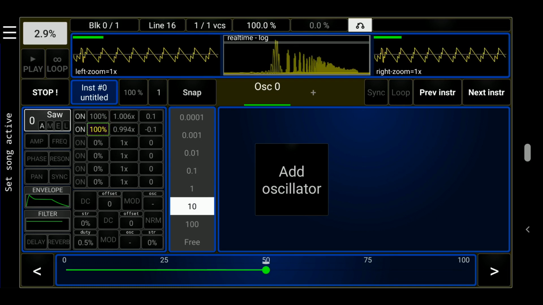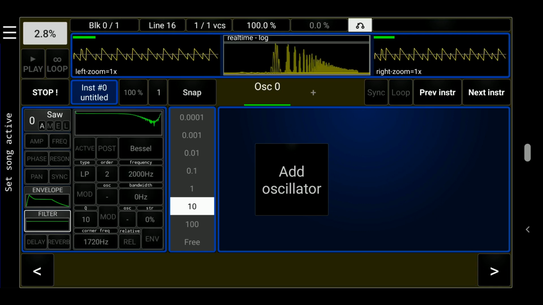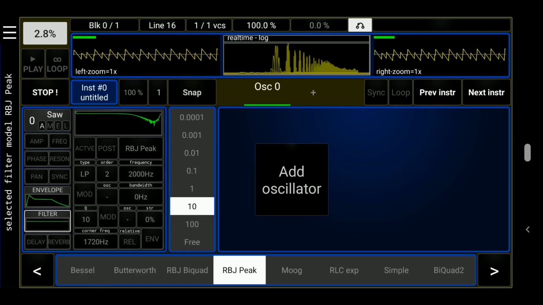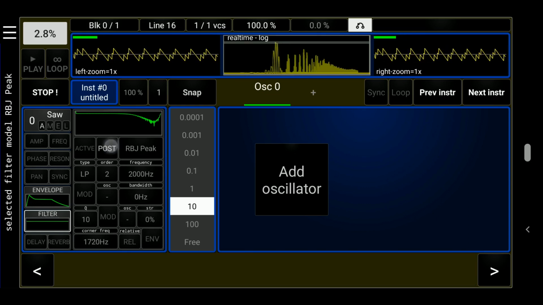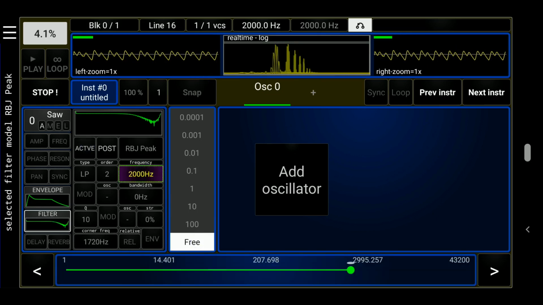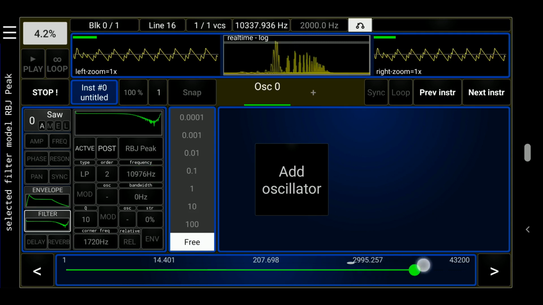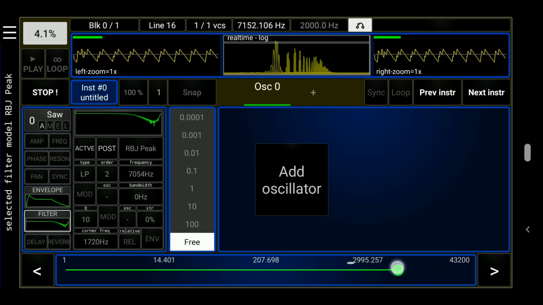Next, let's apply a filter. We add a filter. Let's select a RBJ peak filter. This is a good filter that is also not too CPU heavy. We'll set it to post and then set it active. If we turn off the snap setting and set it to free, we can easily adjust the frequency of the cutoff. Let's set it around 3500 Hz.